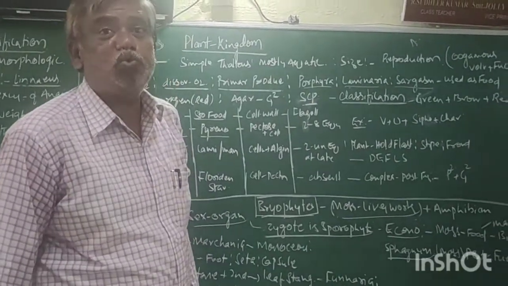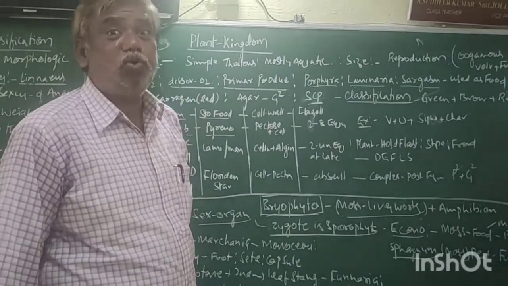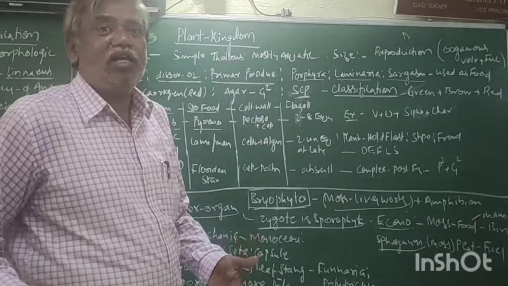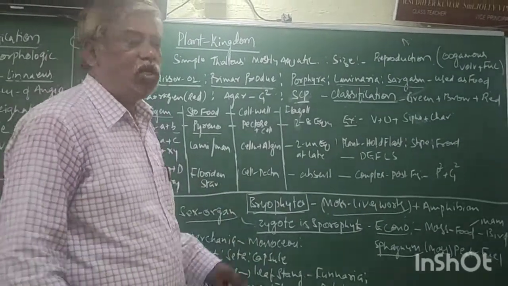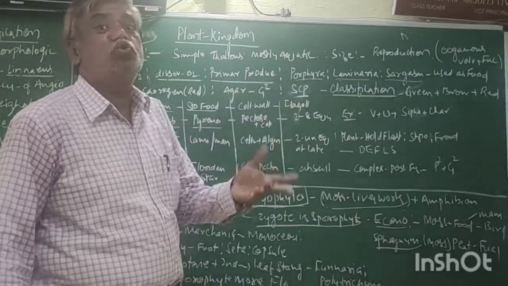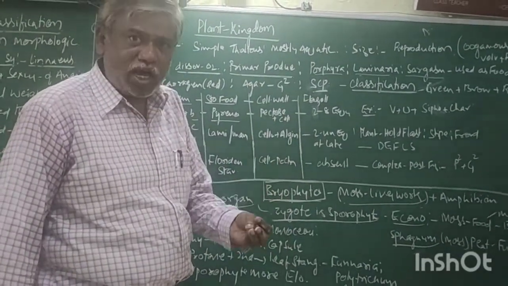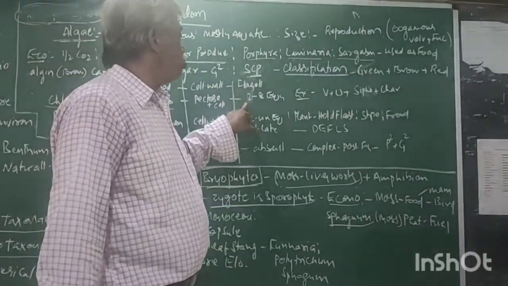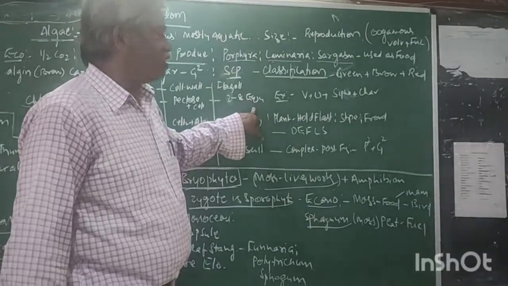Asexual reproduction by zoospores. Zoo means motile. That motile is having flagella. Once again, flagella. Asexual reproduction by zoospore. Zoospore means motile. The motile has flagella. The number of flagella may be 2 to 8, equal in length.